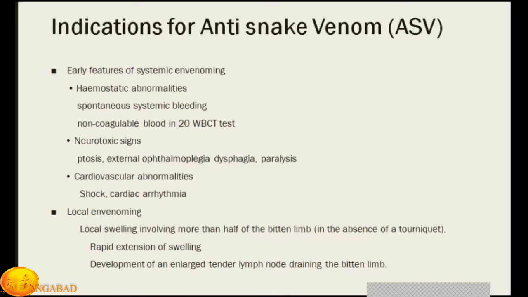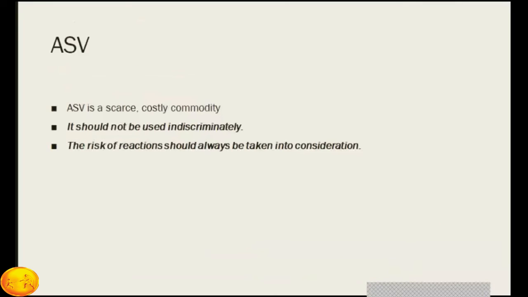You can also use anti-snake venom when there are local signs of envenomation: local swelling involving more than half of the bitten limb is an indication. Or local swelling which is rapidly increasing, and development of enlarged tender lymph nodes on the draining side of the limb, is another indication of ASV.